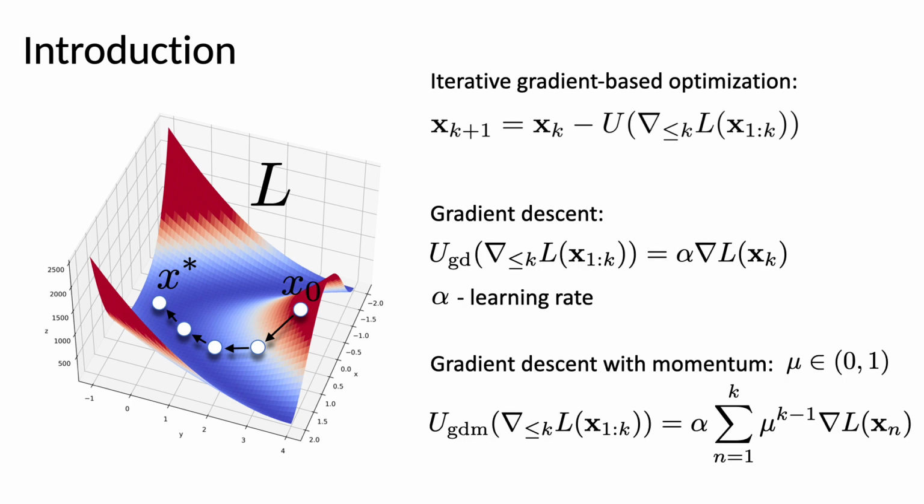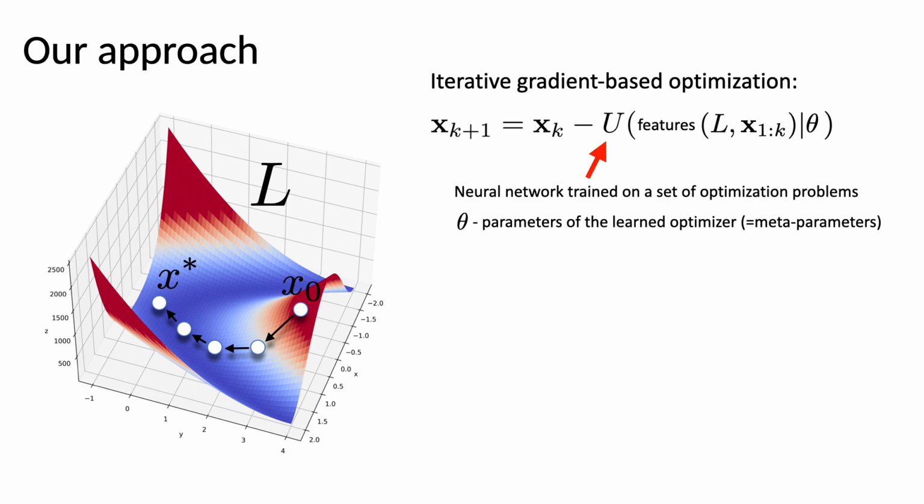For example, for the gradient descent and gradient descent with momentum, the update function u corresponds to the following expressions. In our learned optimization approach, we follow a similar iterative strategy, but use a neural network to parameterize u that in addition to gradients also takes other features as input.